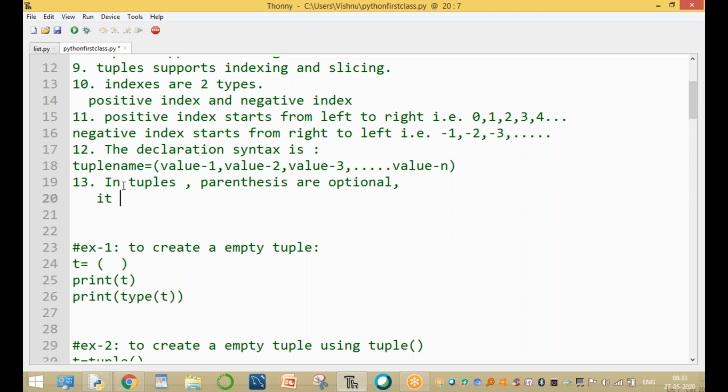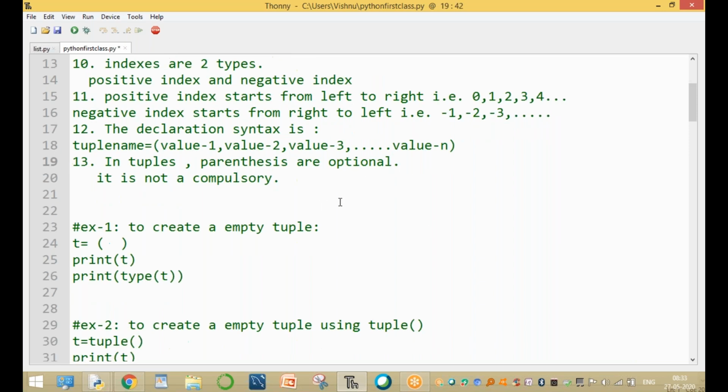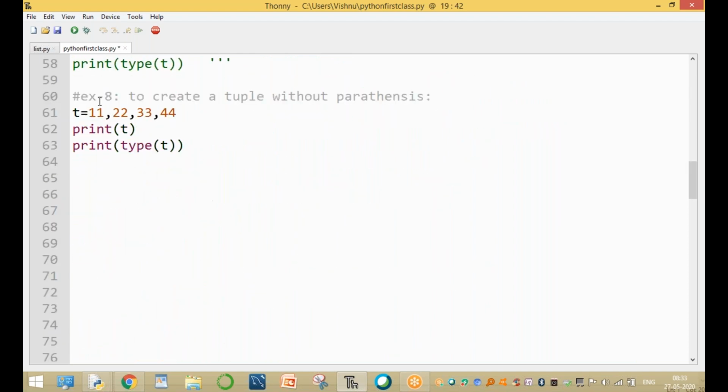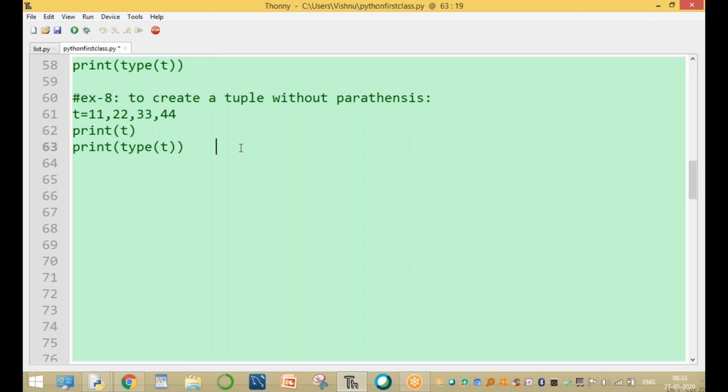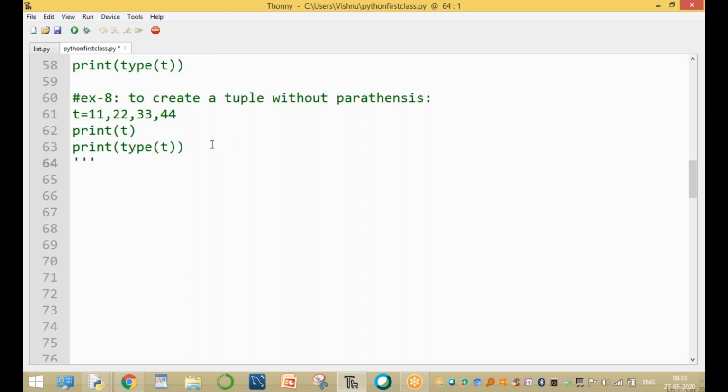It is not compulsory. This is an important point. In a list, square brackets are compulsory, but here parentheses are optional values, not compulsory. That's why you can create a tuple without parentheses. Clear, guys? Up to here, all of you? Any doubt?